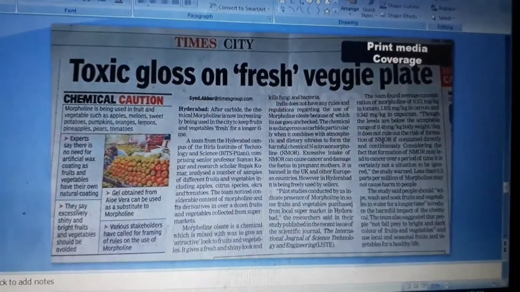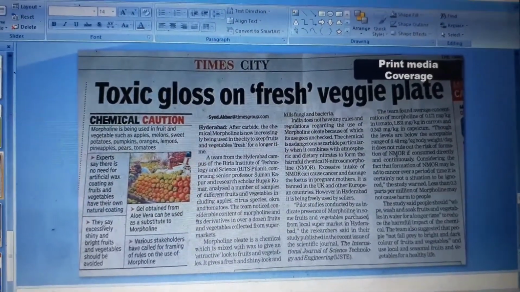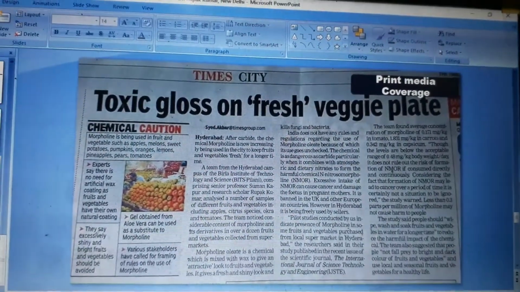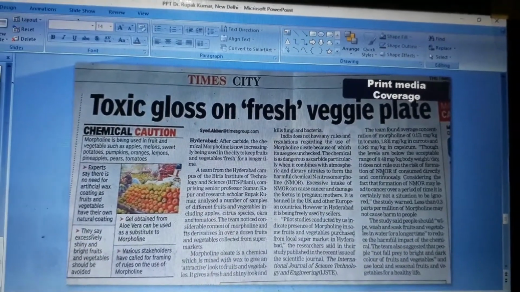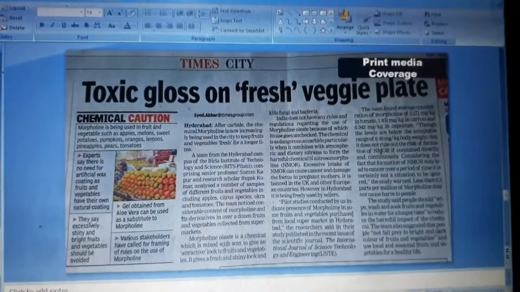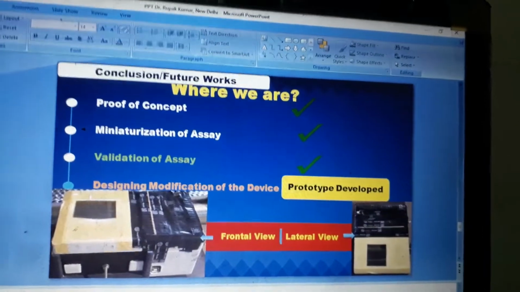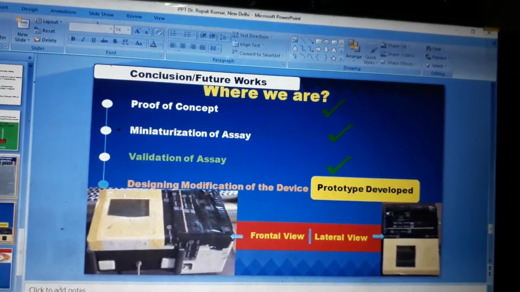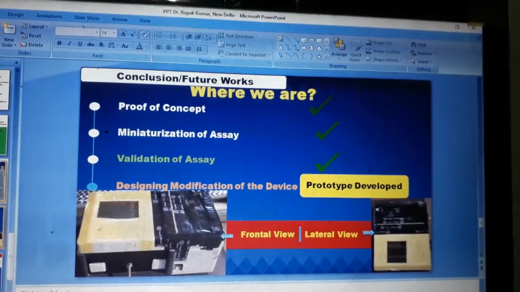This report has already been covered in the print media, mentioning that most of the fruits and vegetables available in the market are glazed, so that they are long lasting and can reach longer distances. Based on this particular assay, the assay has been narrowed down, and further validated by conducting the pilot study that I discussed earlier.